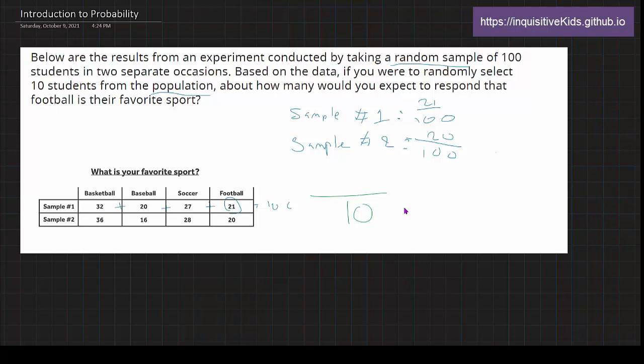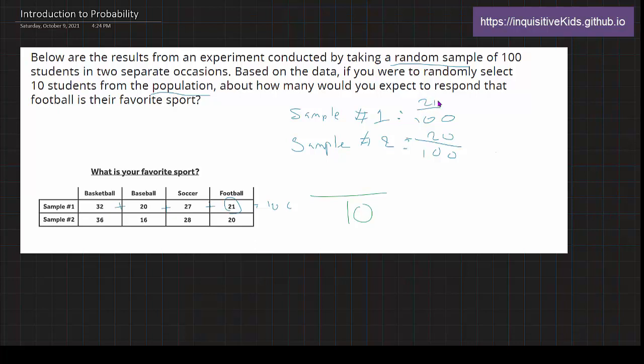So basically, it's about the same ratio, since this was a random sample. And I know this one is 20 over 100, so we can simplify that to have a denominator of 10, but the first one is 21. Well, as you can see, 21 is just one apart from 20.